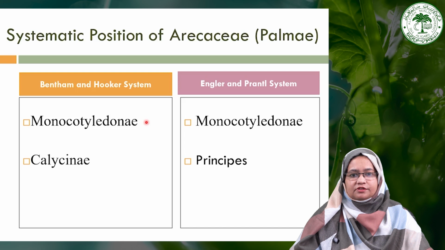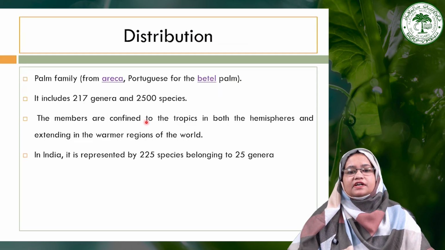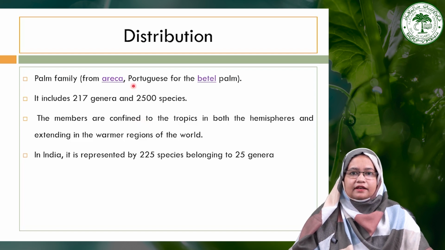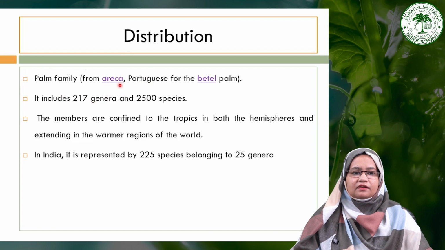Now moving towards the distribution of this family, Arecaceae or Palmae, which is also called Areca or betel palm, because the main plant of this family is Areca catechu, which comes from the betel palm. This family includes around 217 genera and 2500 species.